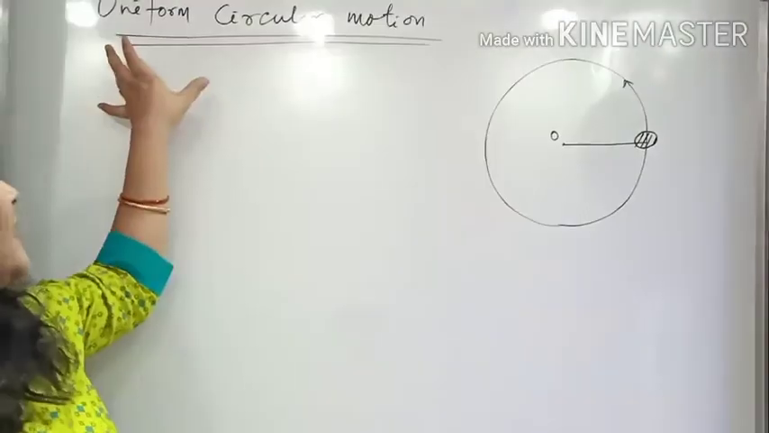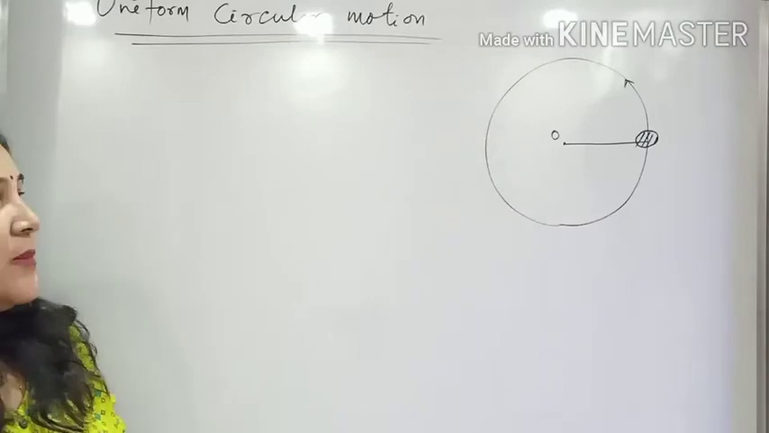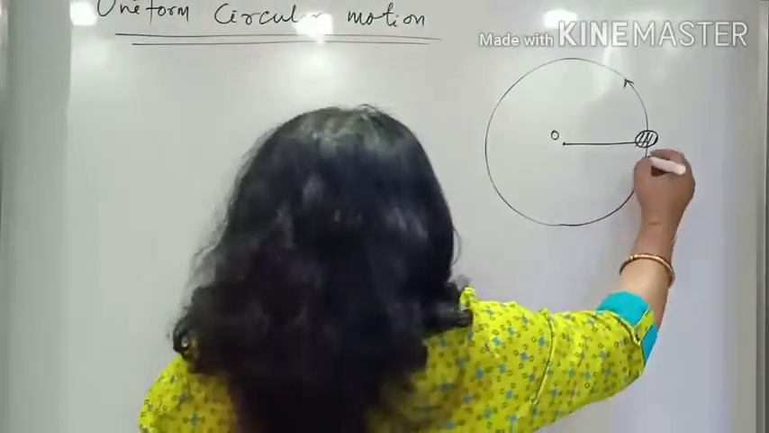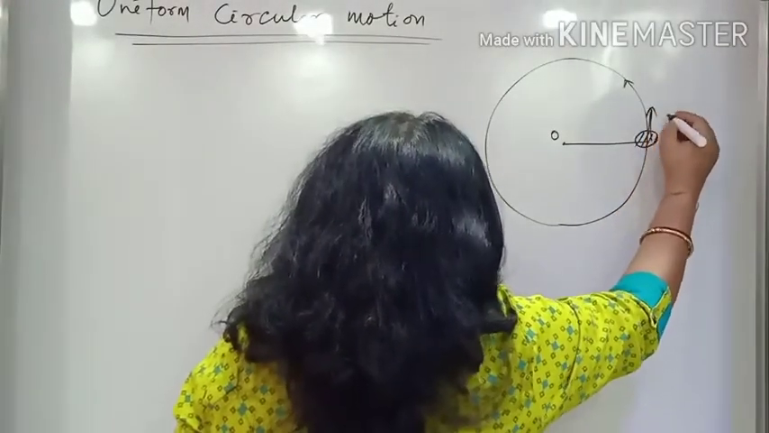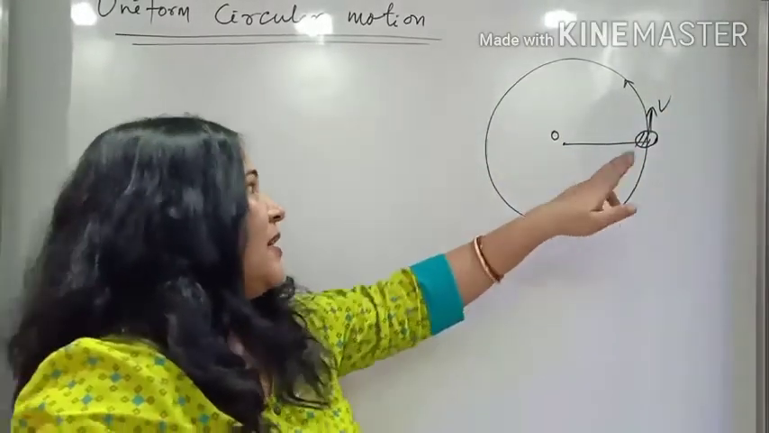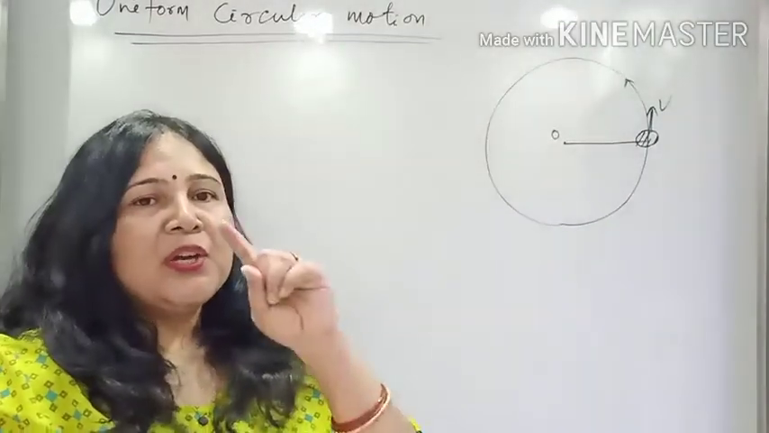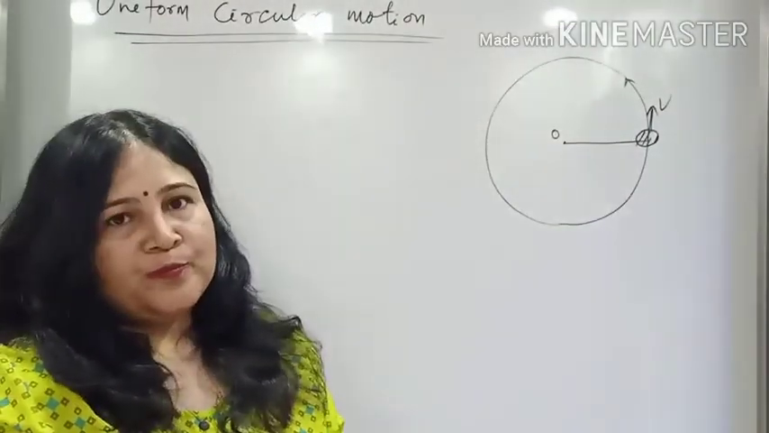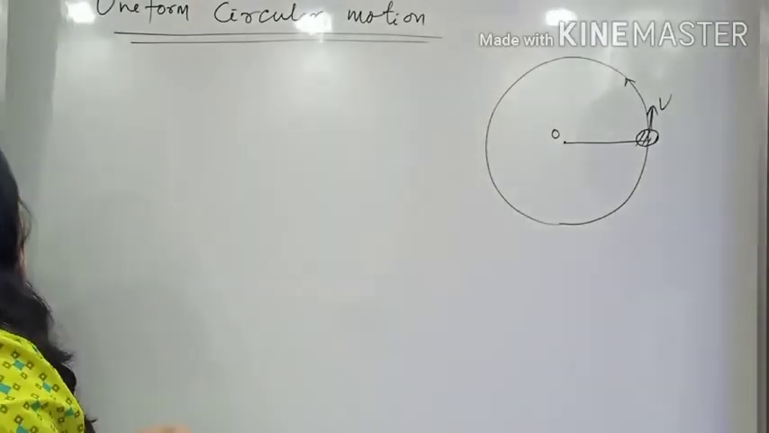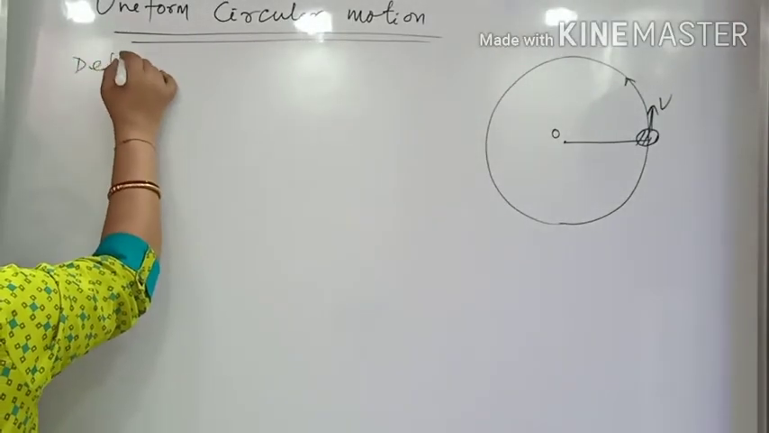But when can we say the body is moving in uniform circular motion? When a body is moving with a constant speed v. Let's suppose a body is moving with a constant speed, then the motion will be termed as uniform circular motion. So what is the definition for this?